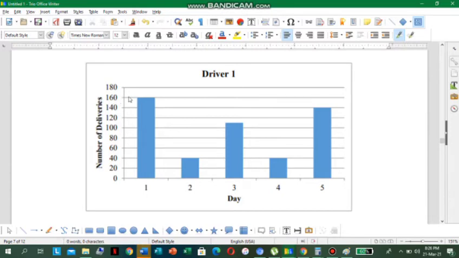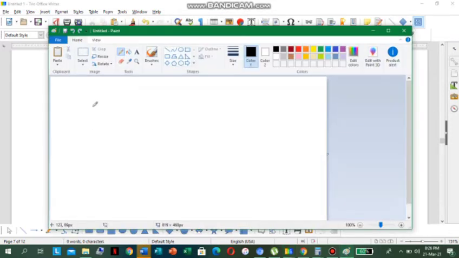So 160, we have to add 160. Next one, it would be what? 140. Yes, the next one would be what? 110. Next one would be 40, and the last one would also be 40. All right, so we have to add up all of that. So let us add up all of that. First one is 160. So this is the mean now.